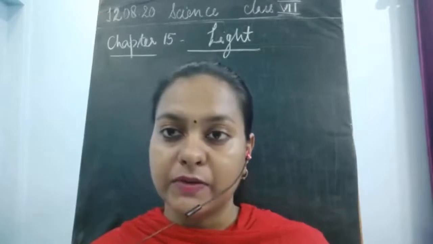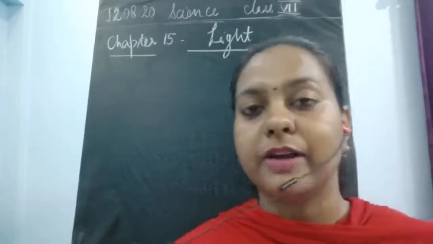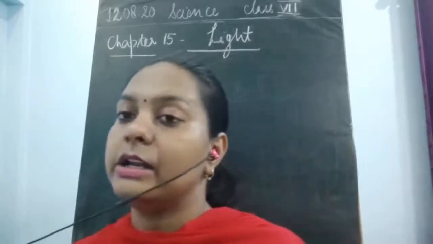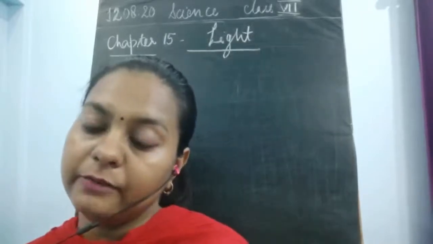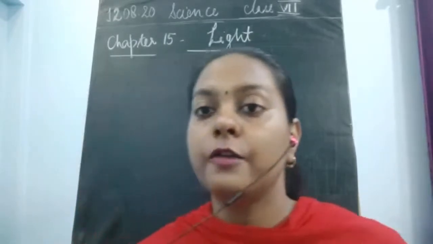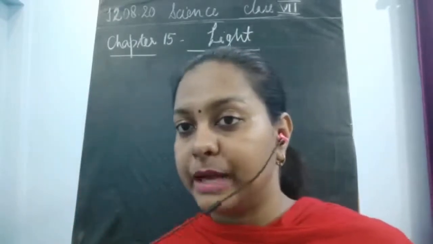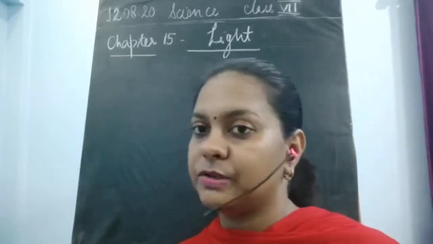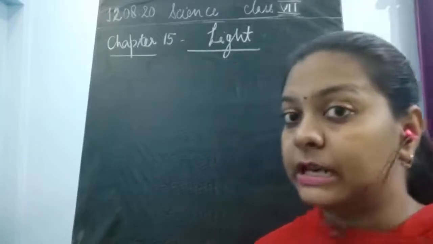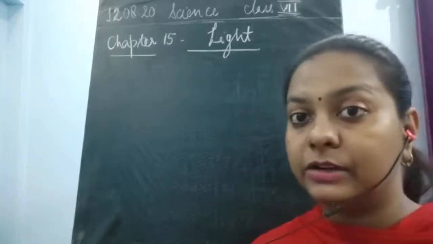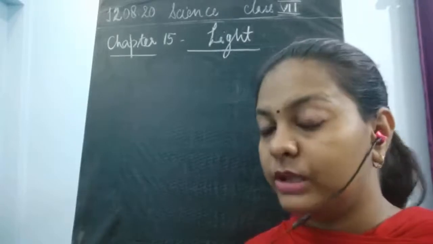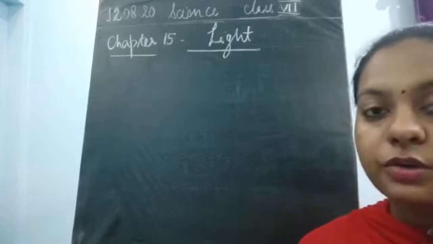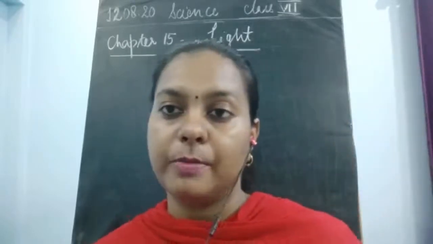I performed that activity also to show you that light travels in a straight line, because if it traveled in a bent pathway, it would have come out of that particular pipe or paper roll. Even if it was bent, we would still be able to see the candle flame or the light. But we are not able to see the light with that bent paper roll, okay? Why? Because light always travels in a straight line, it cannot bend and move. So this was the main concept of the property of light.